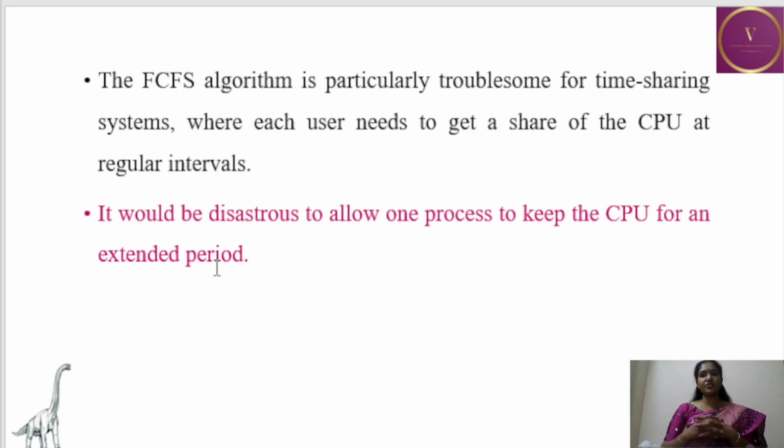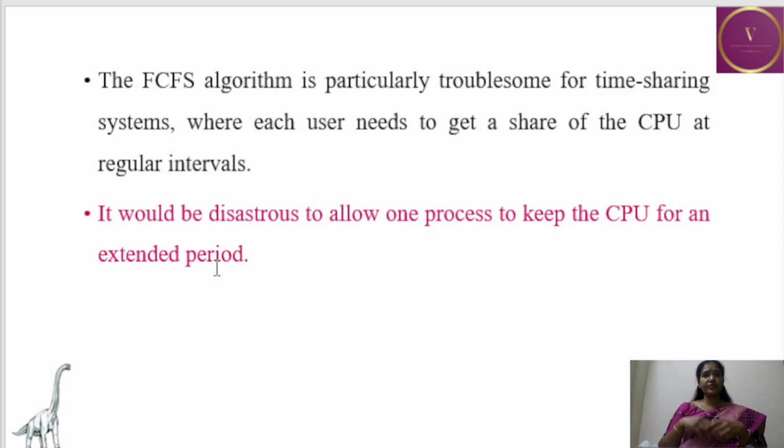It would be disastrous to allow one process to keep the CPU for an extended period. As we saw in our example, process P1 is the biggest process, and P2 and P3 are processes requiring smaller amounts of time. Once the CPU is allocated to process P1, which is at the head of the queue, it will use the CPU for a longer period, and the other processes P2 and P3, which require the CPU for a shorter duration, will have to wait for such a long time.